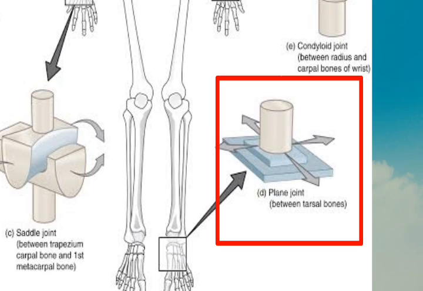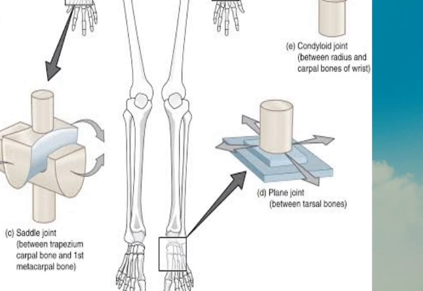Next are planar joints or gliding joints. These joints have bones with articulating surfaces that are flat or slightly curved faces. These joints allow for gliding movements, so they are also referred to as gliding joints. The range of motion is limited in these joints and does not involve rotation. Examples are intercarpal joint, intertarsal joint, etc.